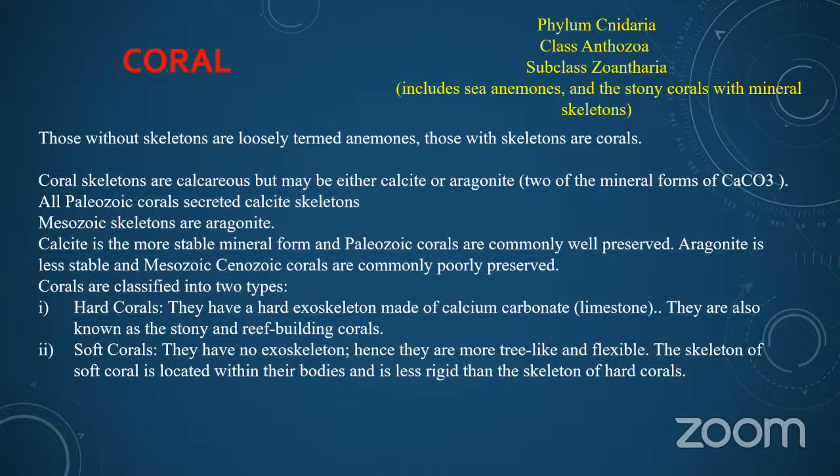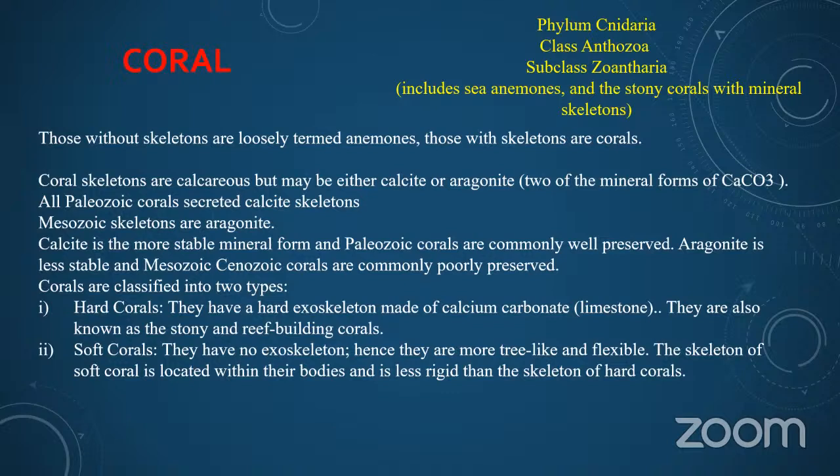All Paleozoic corals secreted calcite skeletons. Mesozoic skeletons are aragonite. Calcite is the more stable mineral form, and Paleozoic corals are commonly well preserved. Aragonite is less stable, and Mesozoic and Cenozoic corals are commonly poorly preserved.